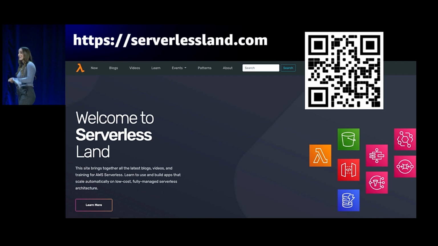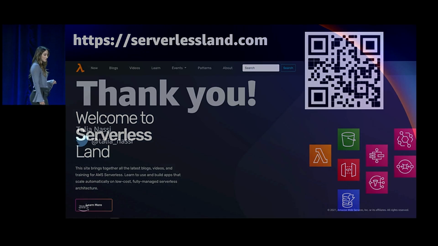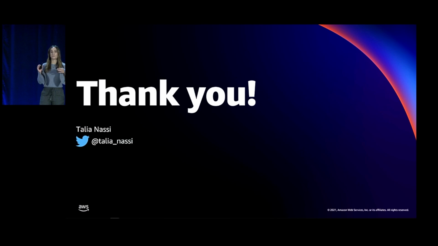If you're like me and you can't get enough of serverless, head over to serverlessland.com, where there are more resources, blogs, videos, workshops, and learning paths to help you learn more about building serverless applications. This was a brief summary of just some of the things that were launched in AWS this year. Our teams are constantly releasing new features to make serverless development easier and faster.